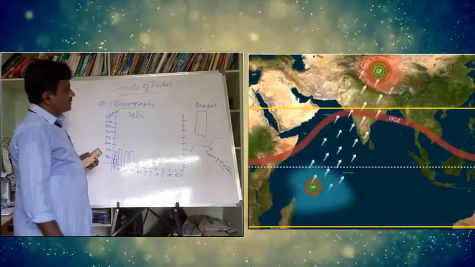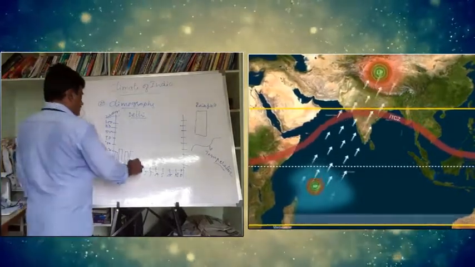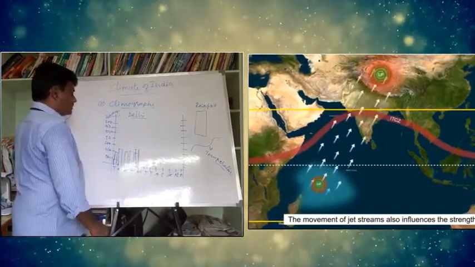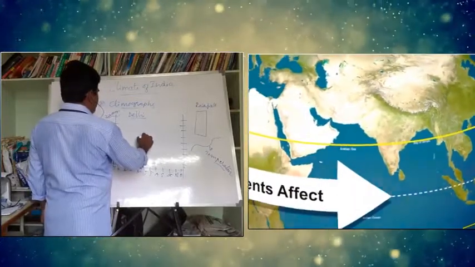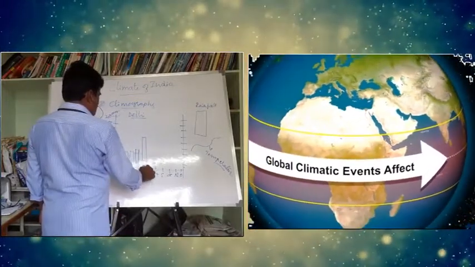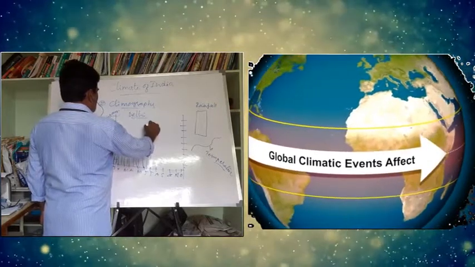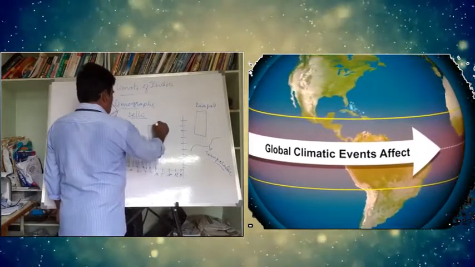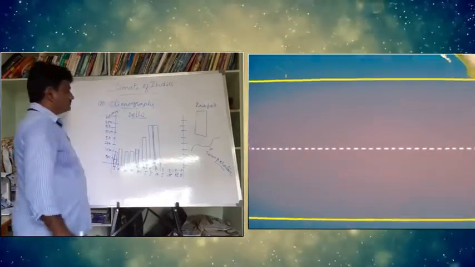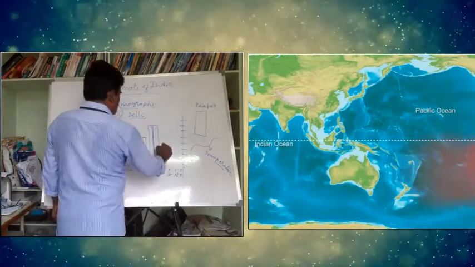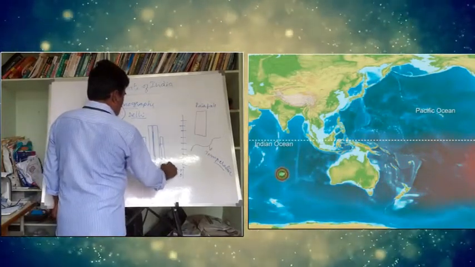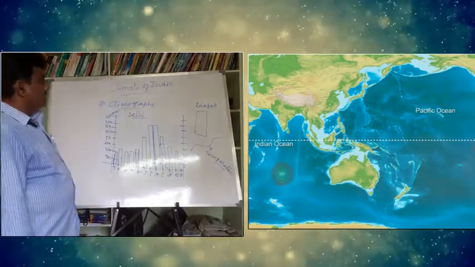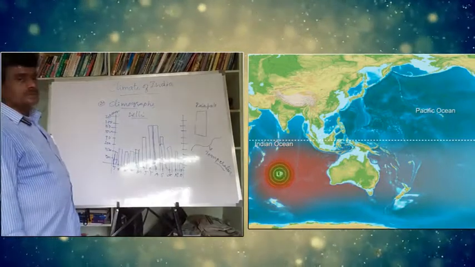Just look at this: the bar graph indicates rainfall. May can also be seen like this, and June rainfall is like this. July rainfall is like this, and August rainfall is like this. Then September rainfall, October rainfall, November and December. See, these bar graphs are explaining the rainfall of the region of Delhi.